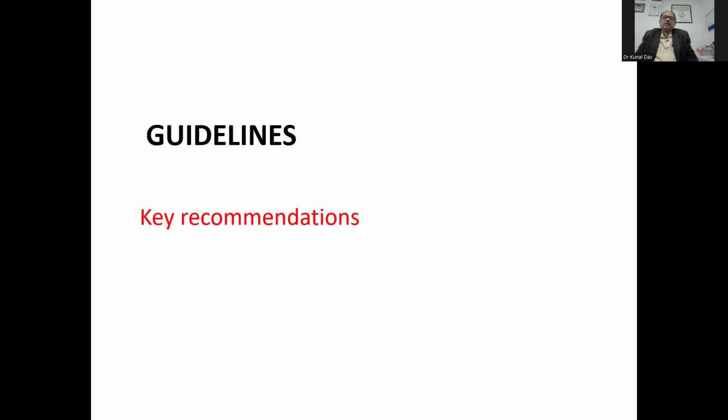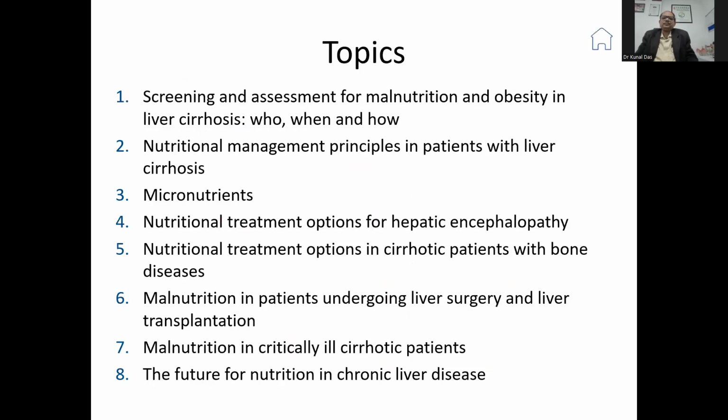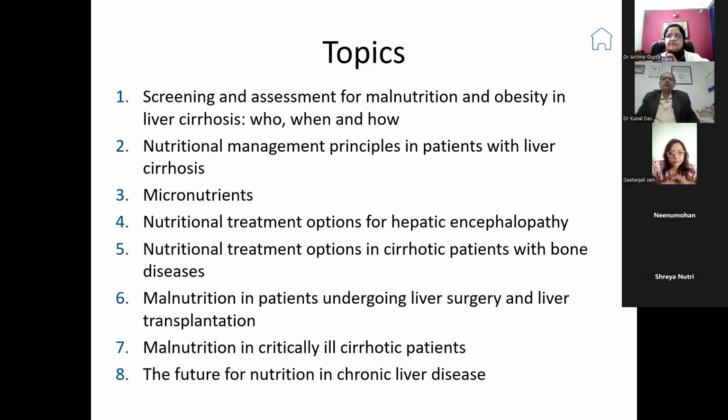So what are our guidelines? The key recommendations include: first, the screening and assessment of malnutrition, obesity, and liver cirrhosis; nutritional management and principles in patients with liver cirrhosis; micronutrients; nutritional treatment options specifically for hepatic encephalopathy; nutritional treatment options for cirrhotic patients with bone diseases; malnutrition in patients undergoing liver surgery and liver transplantation; malnutrition in critically ill cirrhotic patients; and the future of nutrition in chronic liver disease. These are the various topics in which we will discuss the various aspects.